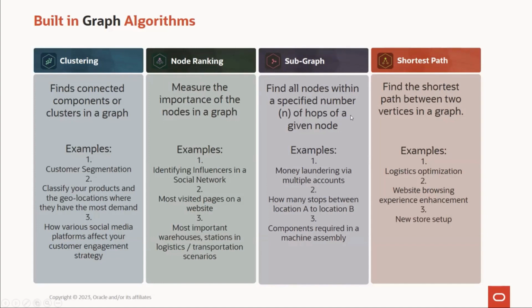Talking of subgraph, this is again a very interesting use case. It tells you if you want to reach out to some person in a network, how many people you need to touch before you finally end up meeting that person. Basically, how many intermediate points are there between point A and point B is what we try to understand in subgraph. One very good use case is anti-money laundering.